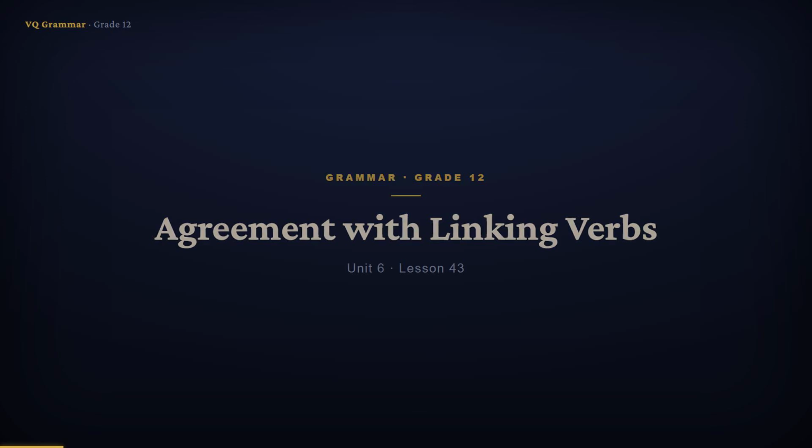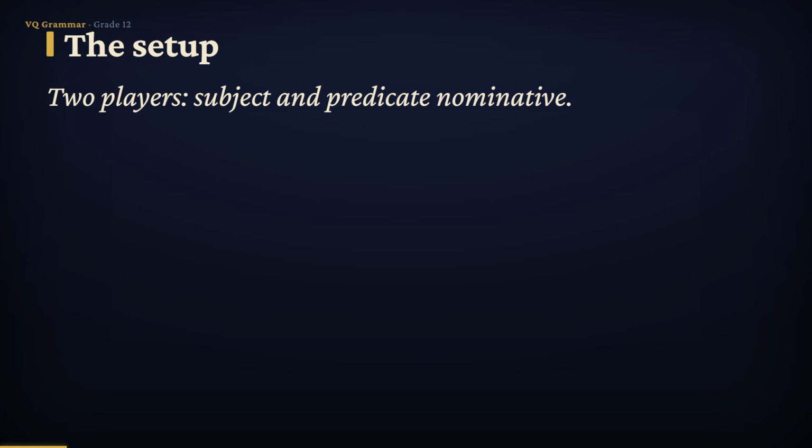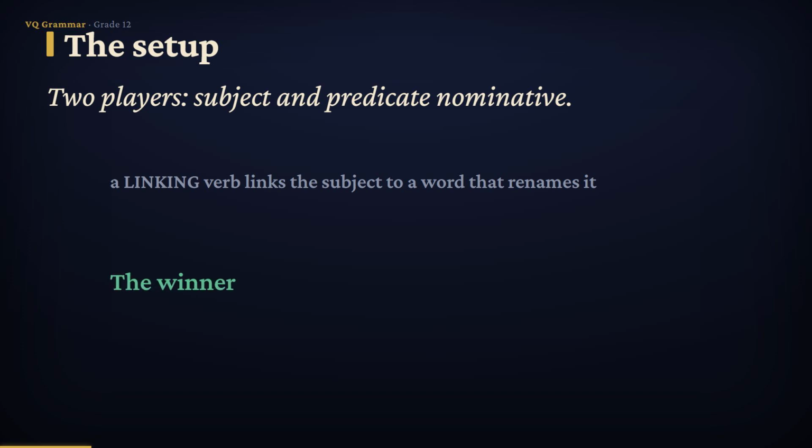Let's dig in. Let's begin with the setup, because this whole lesson turns on two players. A linking verb doesn't show action, it links the subject to a word that renames or describes it. Take this sentence. The winner was a newcomer. The winner is our subject. Was is the linking verb, a form of be.